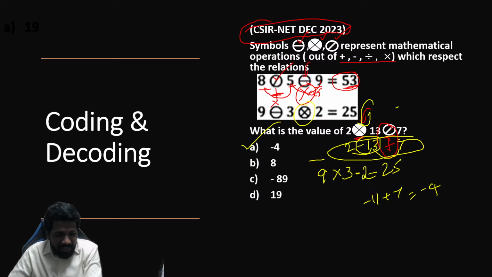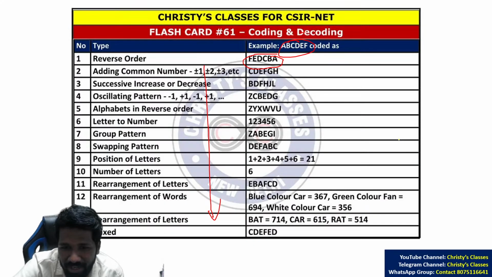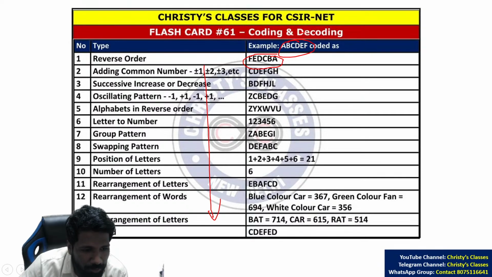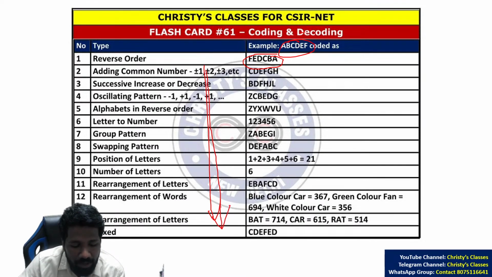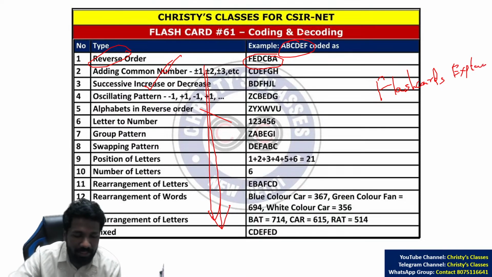The BODMAS rule, basic idea. Again, we have discussed all these topics in detail. Those of you who are new to this channel, check out our detailed lectures. I have given one example of coding decoding with mathematical operations, but questions can also be asked without mathematical operations. These are the major types of questions frequently asked in the NET exam: reverse order coding, adding common numbers, successive increase decrease. All this theory is discussed in the playlist Flashcards Explains. Check that out where I have explained this in detail.